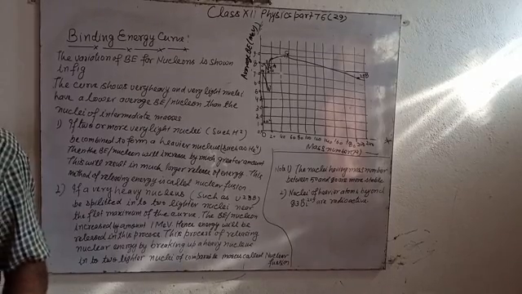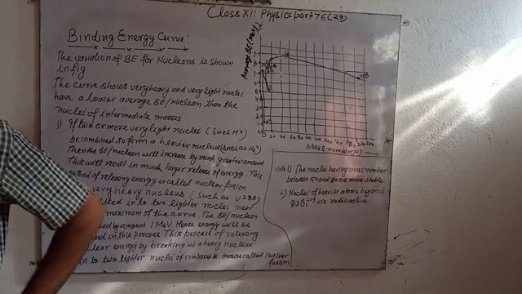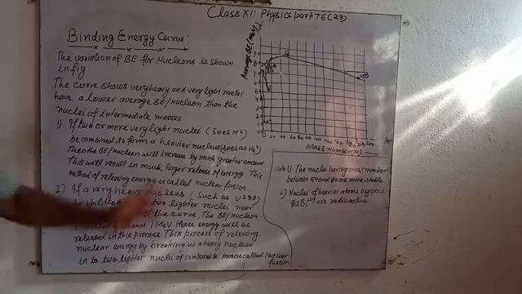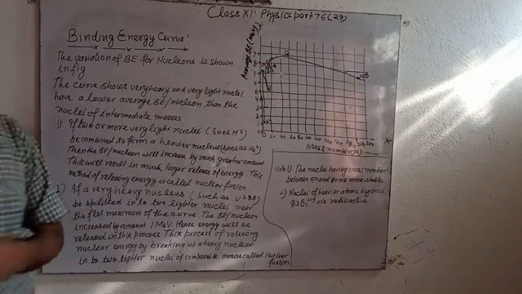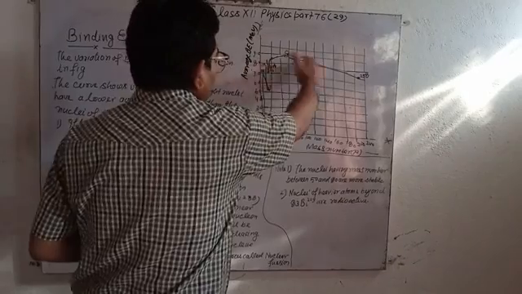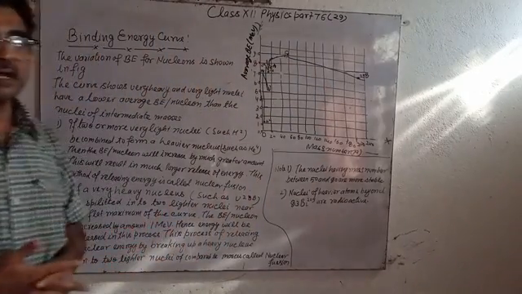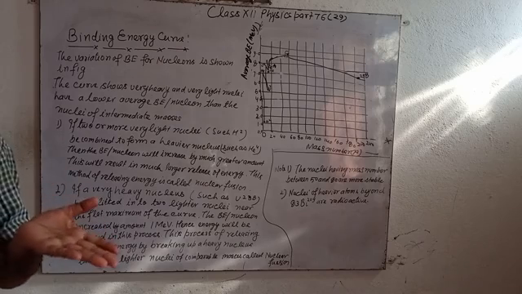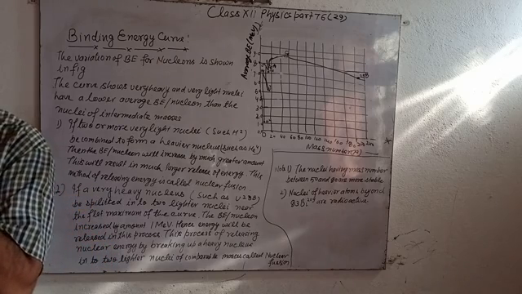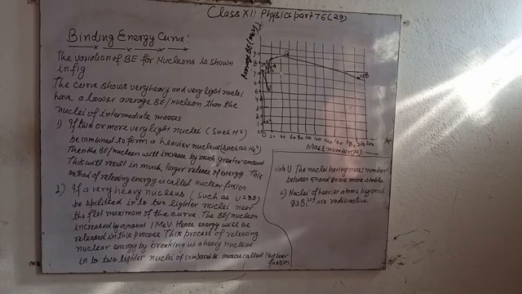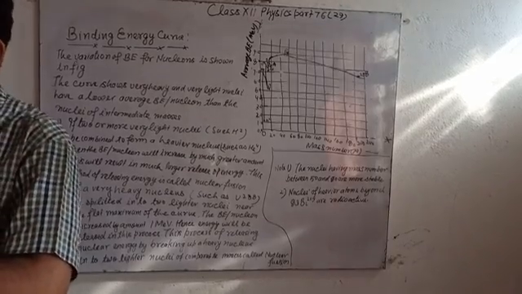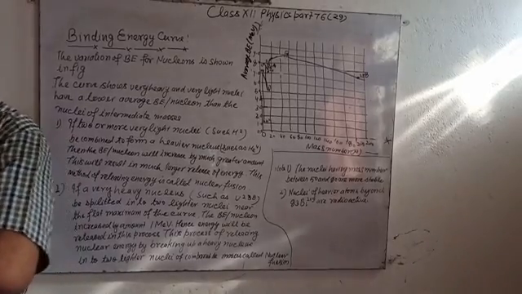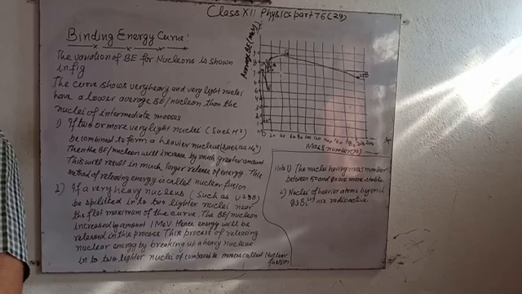First, the curve is almost flat roughly from A equal to 50 to A equal to 80, corresponding to an average binding energy per nucleon of 8.5 million electron volt.